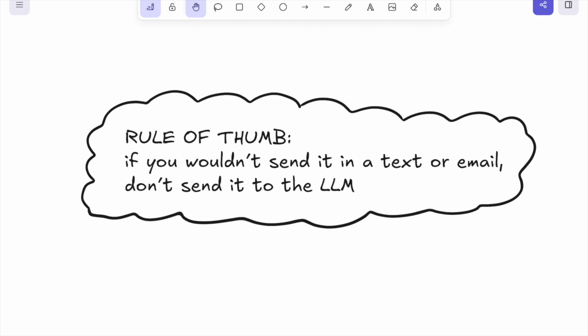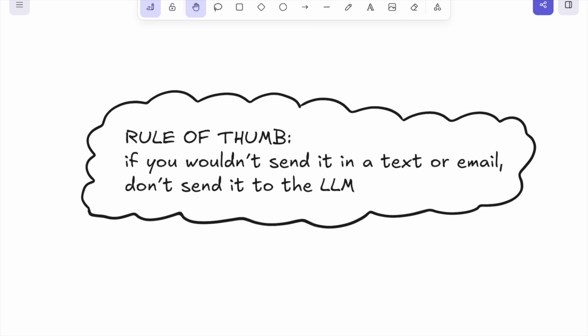One quick thing I want to point out before we wrap things up here is the importance of not putting super sensitive data into these text boxes. I think a good rule of thumb is to think about, is it something that I'd feel comfortable sending in a text or an email? And if the answer is no, we probably shouldn't drop it into an LLM either. So I'm talking about things like your social security number, passwords, that kind of thing. It's probably best to skip it.